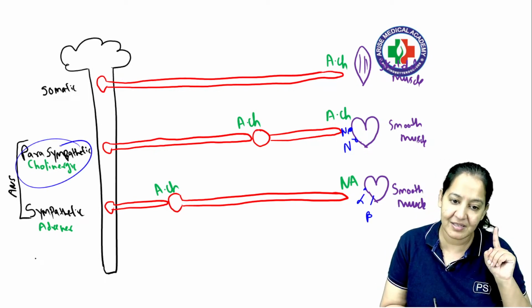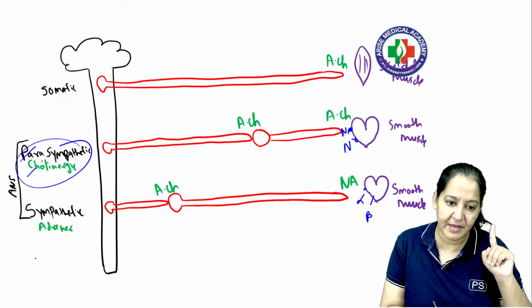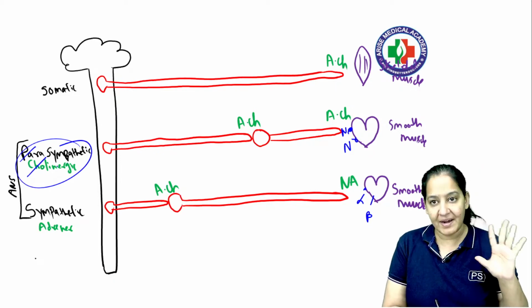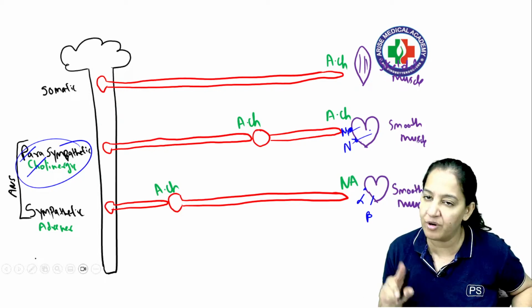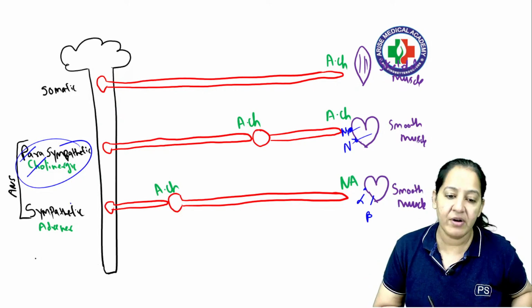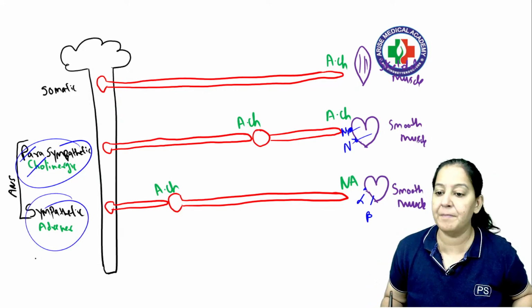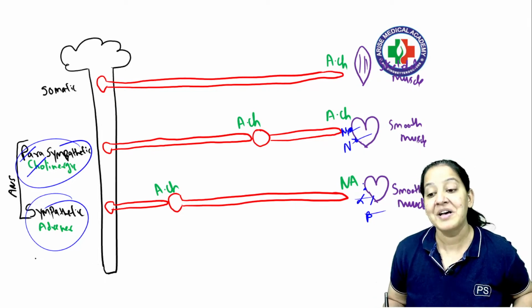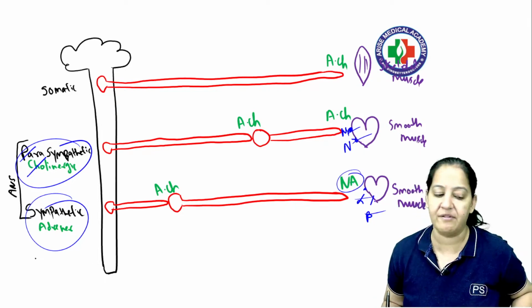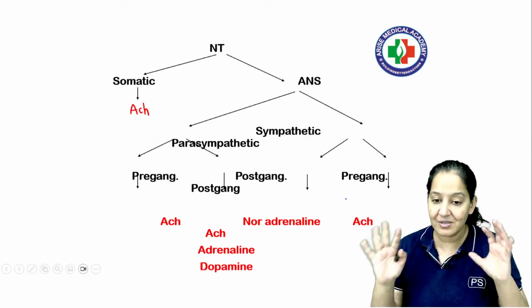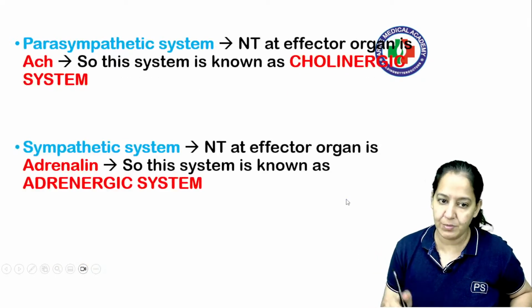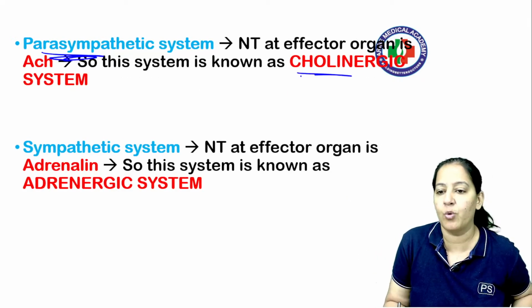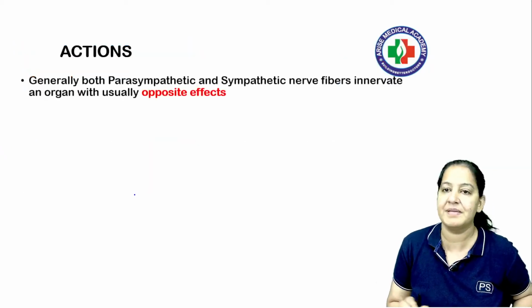So for parasympathetic system, cholinergic system, parasympathetic and cholinergic are the same thing, right? In parasympathetic and cholinergic system, muscarinic and nicotinic receptors are there. Acetylcholine will act on them and do the action. For sympathetic system or adrenergic system, alpha and beta receptors are there. So noradrenaline will be secreted and acts on alpha and beta receptors. Give me a thumbs up. Got it? How many of you got it? The basics. This is the summary of the neurotransmitter I already explained. So that's why we call parasympathetic system the cholinergic system and sympathetic system the adrenergic system.